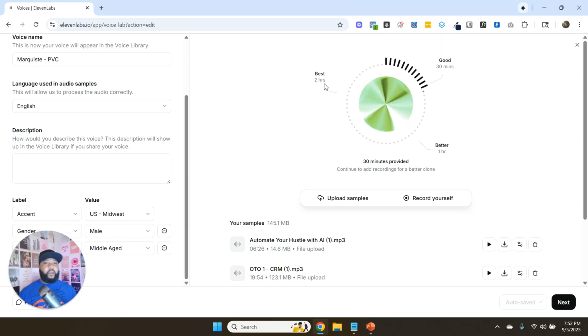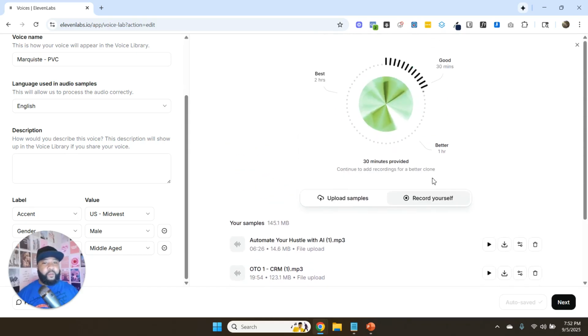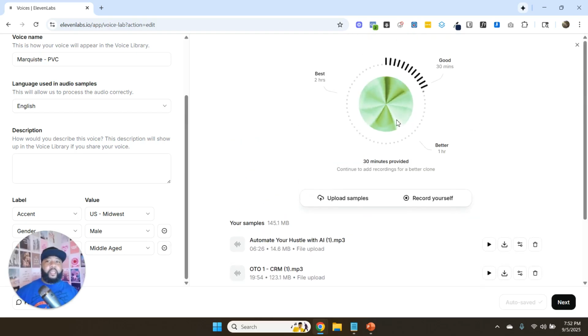And then we'll be looking at almost 100% digital replica of my voice here. And so you can come here, like I said, you can upload more samples or you can record yourself. Now, obviously, recording yourself and trying to do 2 hours is going to be tough. So that's why usually with this one, up to 2 hours, it's going to be easier to just upload recordings of yourself. Like if you've done something like a webinar or a speaking event or anything to where you have good audio of yourself, just continue to upload those files here, and then it'll continually make your voice better. And so that's how you create your voice clone.